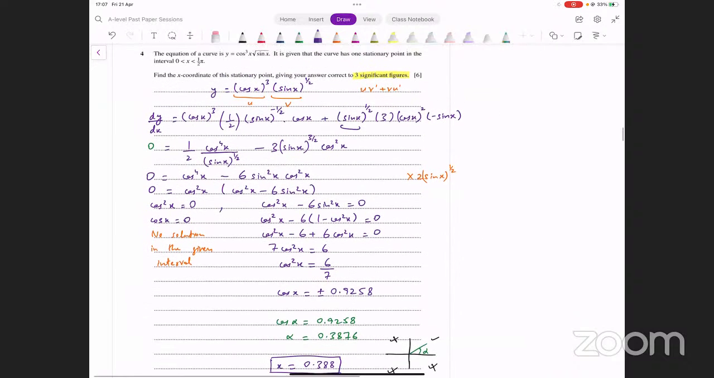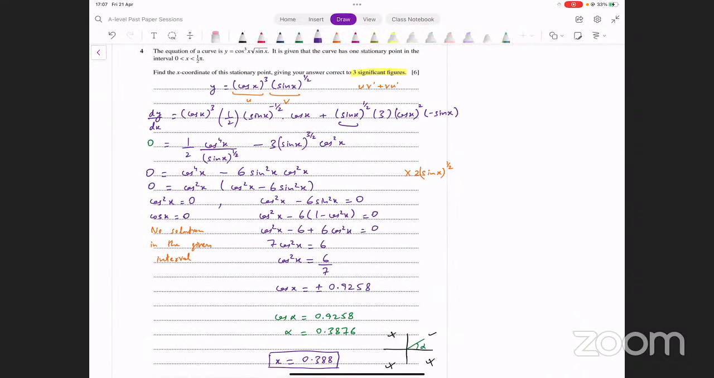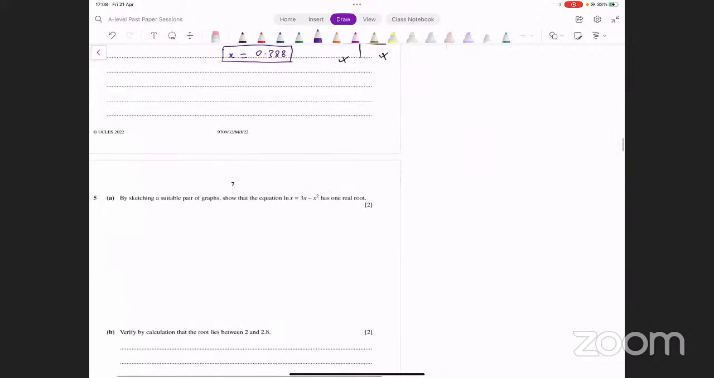All right, so that was question number 4 from this paper. Eid Mubarak Labib to you as well and to everyone else in this class. I hope this makes sense. Question number 4. Let's move on to the next one.